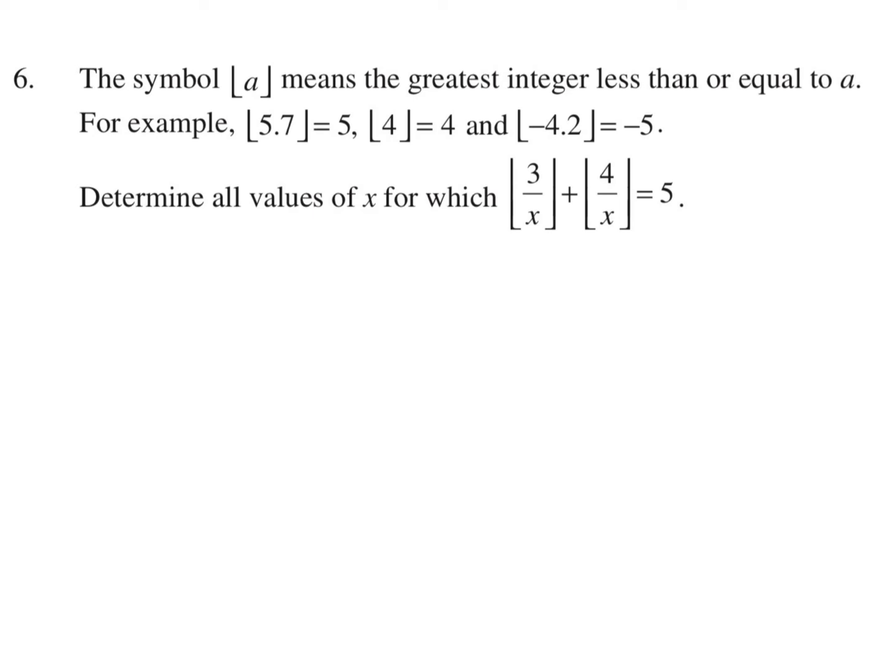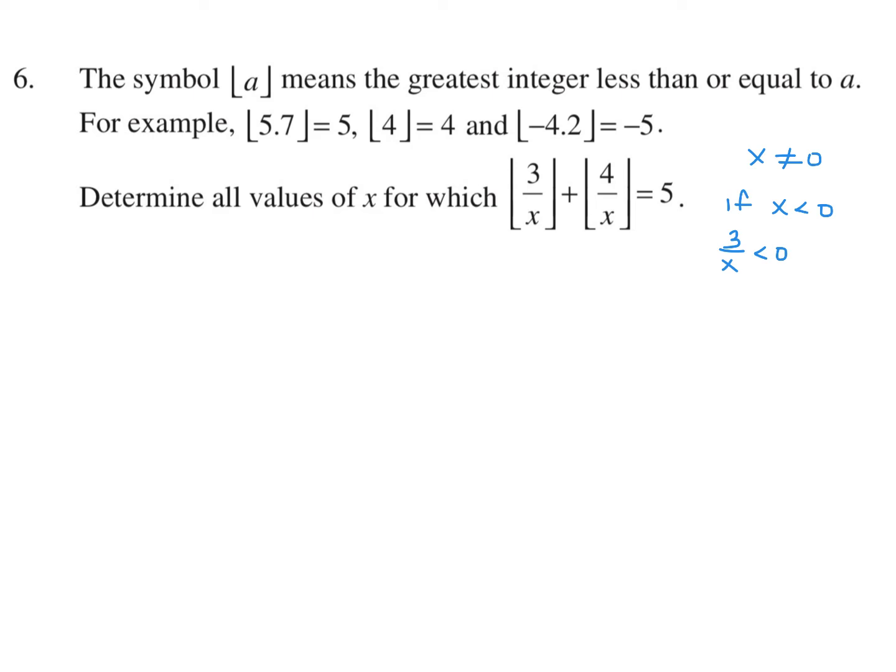Now, immediately when I look at this, I can make a few conclusions, right? The first is that x is not equal to 0, because you cannot have 0 in the denominator. It would be undefined. Okay. Well, is x greater than 0 or is x less than 0? Let's see. If x was less than 0, then 3 over x is less than 0. It would be a negative number.